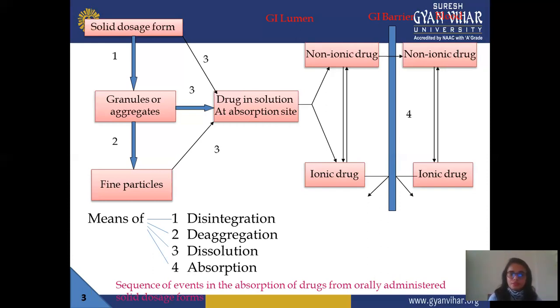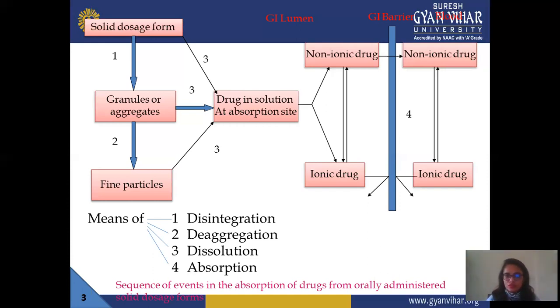Next, below there are some parts: disintegration, deaggregation, dissolution, absorption. Disintegration means breaking of the tablet, so the tablet breaks and forms granules, aggregates, or is converted into small particles. This is known as disintegration. This always takes place before dissolution. Next is deaggregation. The disintegrated particle gets deaggregated, again converted into smaller or fine particles.